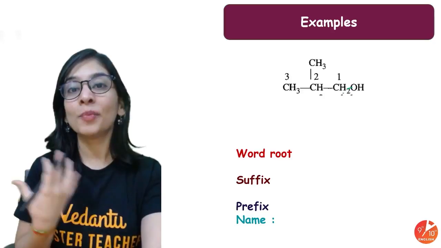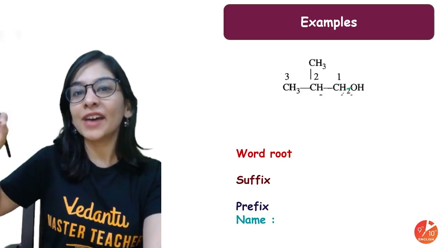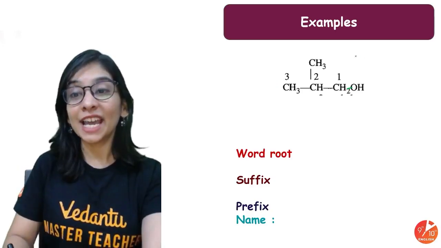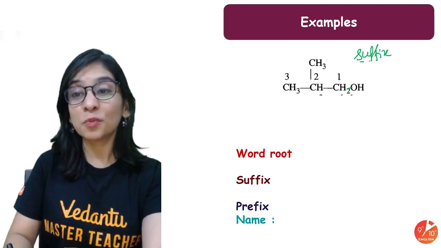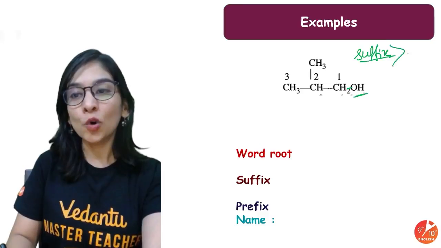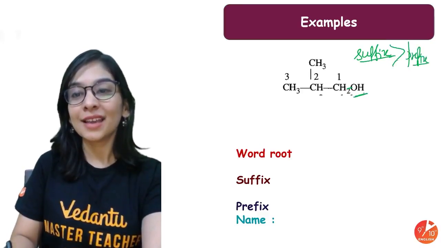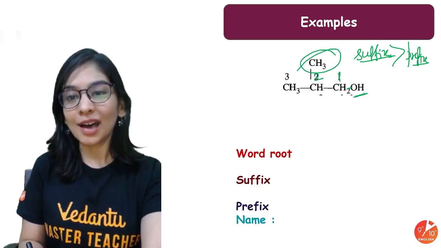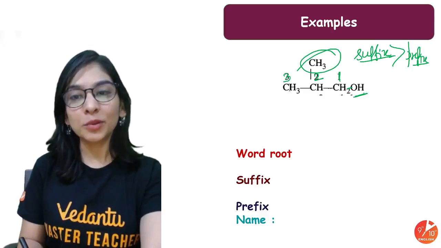OH is a functional group. Alcohol, secondary suffix, I'll write that all in the very last. So 1, 2, 3. Why am I counting on this side? I told you, when you have suffix, specifically that functional group, more priority than your prefix, definitely than your alkyl group. So 1 carbon, 2 carbon, 3 carbon. So what will be the name?